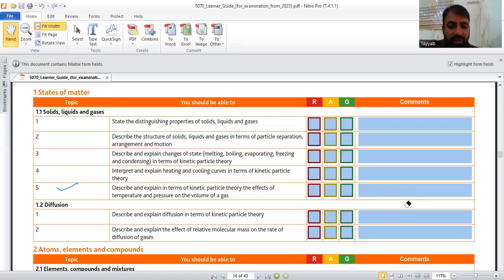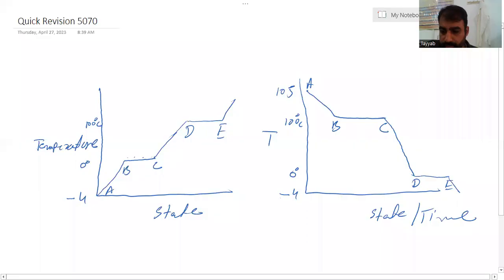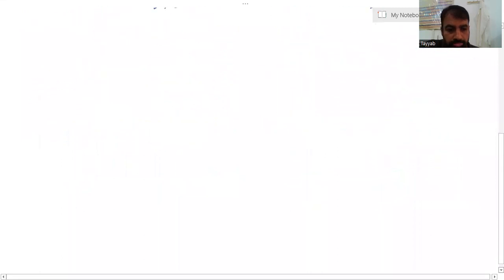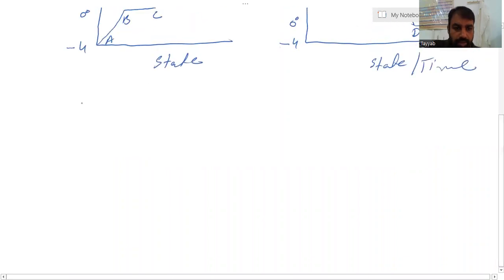Describe and explain the effect of relative molecular mass on the rate of diffusion in gases.